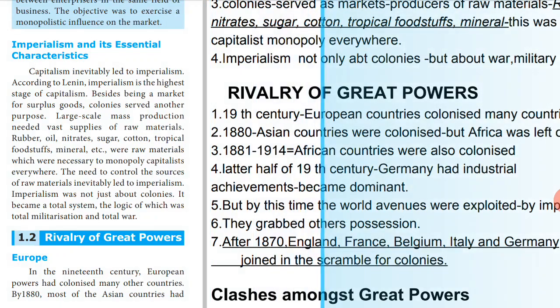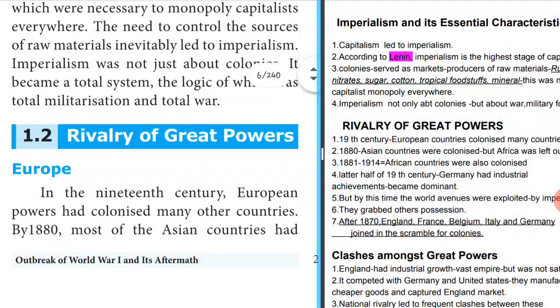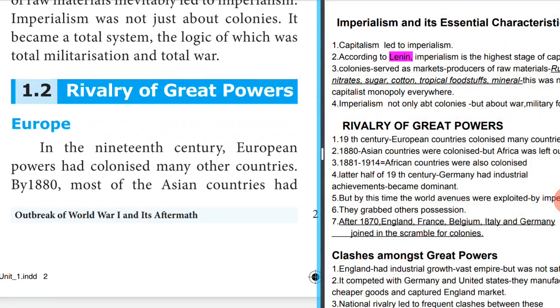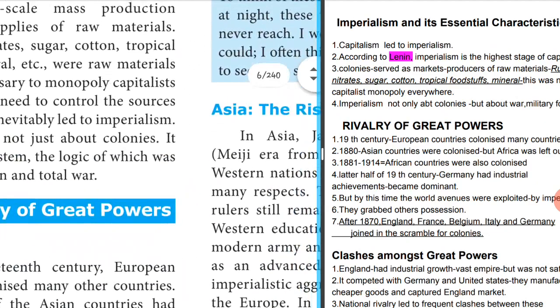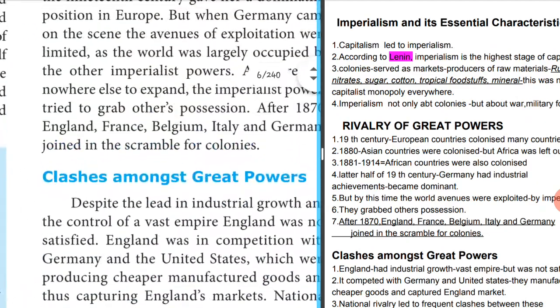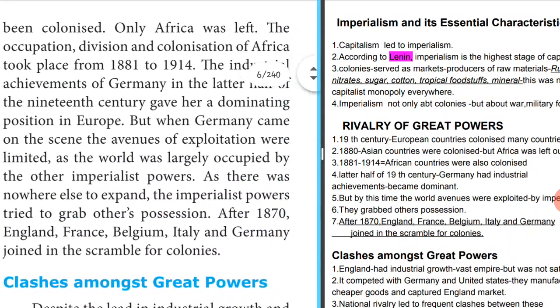Okay, so let's go on to the book now. In the beginning of the 19th century, we are talking about Europe. European powers had colonized many countries. But in 1880, most of the Asian countries had been colonized. Only Africa was left.